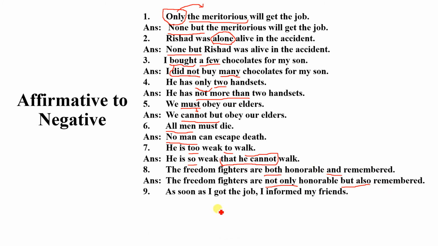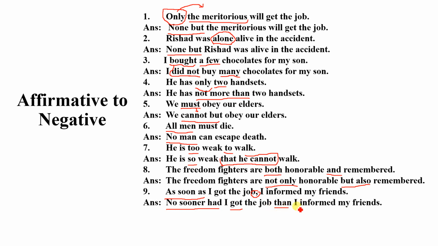The next sentence is, as soon as I got the job, I informed my friends. Here the keyword is as soon as. Instead of as soon as we have to use no sooner had, then subject and the past participle form of the verb, then the rest of the sentence, and instead of the comma we have to use than and the rest of the sentence. Very easy. If you listen and look very carefully, then you can understand affirmative to negative very easily.